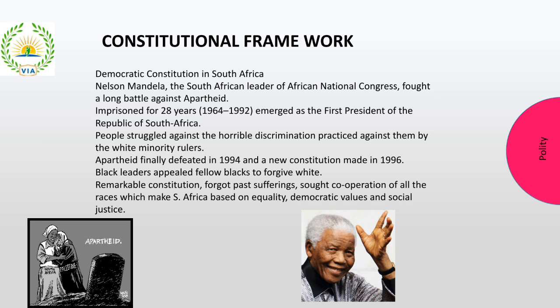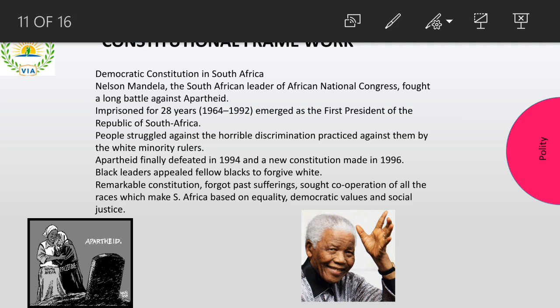Now, a very important famous leader, Nelson Mandela, fought against it, right? A lot of strikes were done. A lot of white people also joined the strike, and after a lot of strikes, white people had to come down, and they had to sit together with black people and make a constitution. Now, the making of the constitution in South Africa was not easy. I'll tell you the reasons.